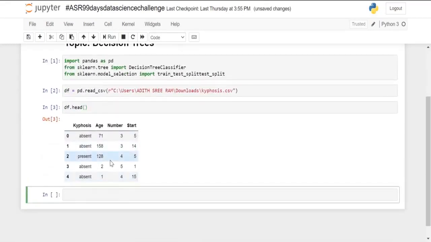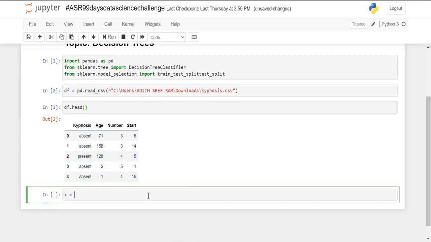Now let's look at the first 5 rows of our data. This data I got from Kaggle, and the particular data set is in the video description. It has 4 columns, namely Kyphosis, Age, Number and Start. They are all medical terms: kyphosis is a particular disease of the spine, and age is in months.